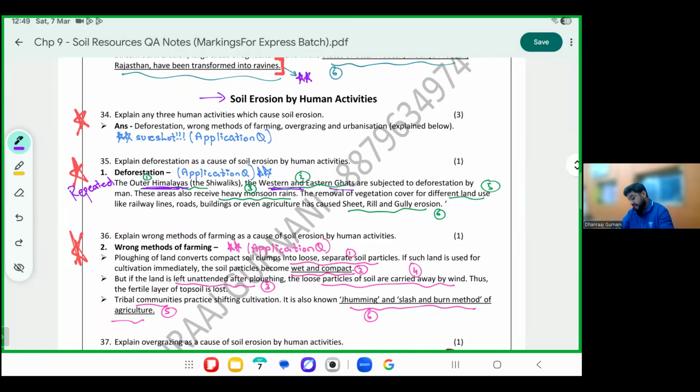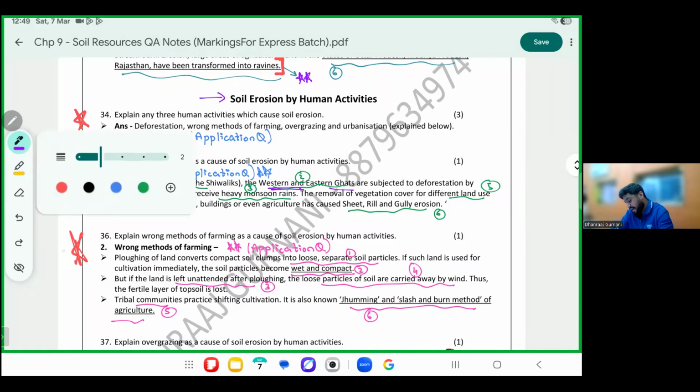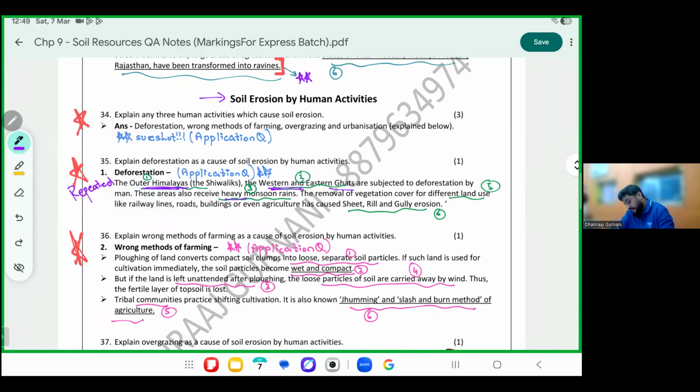If there is deforestation, please mark point number 3 there. Heavy downpour will take away the soil. The removal of vegetation cover of different land use, like for railways, roadways, building, also result in sheet, rill, and gully.